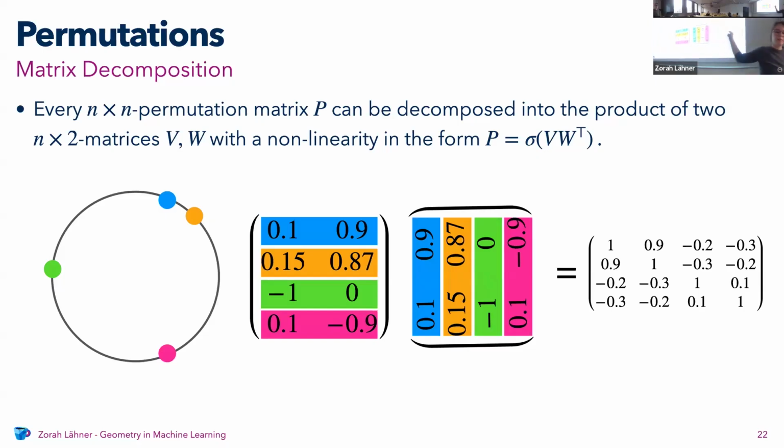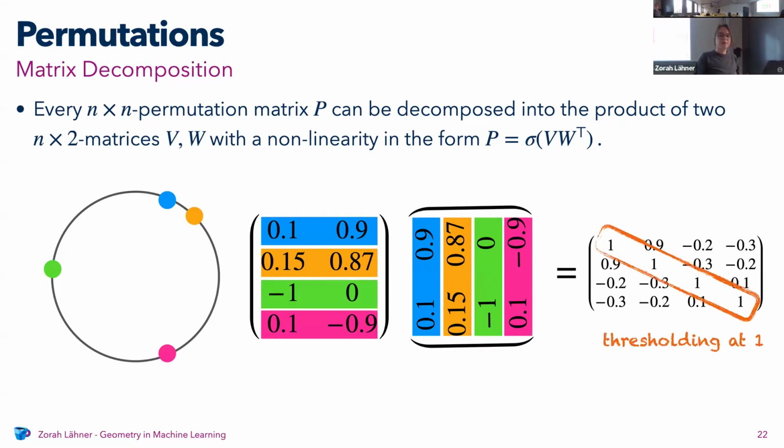And then we just do the matrix multiplication. Because they're on the unit circle, if they're the same point, it will result in 1. And if they're not the same point, it will be something smaller than 1. So now we can apply our nonlinearity, which in this case is just thresholding at 1. And you get the identity matrix. And this is one permutation. And I hope you can see that if you reshuffle the columns here in a way that any permutation matrix might do, you would also reshuffle the columns here, and you could generate any permutation matrix that exists.